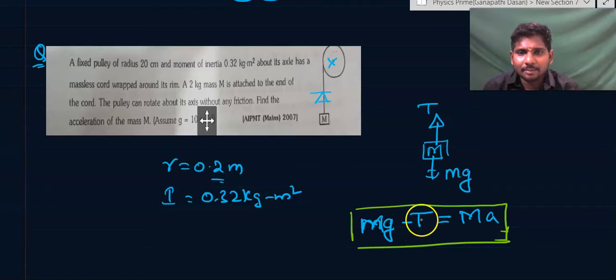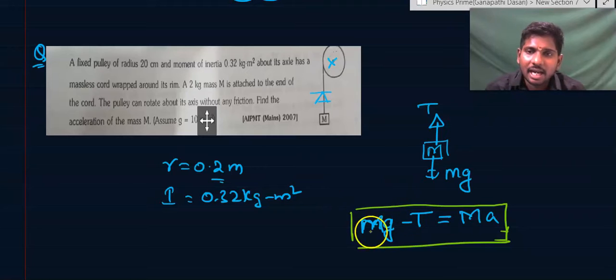But another important thing is, by using the rotational torque equation, we can simplify our equation and get the answer. So what is the torque equation? If you see the pulley, why is the pulley getting rotated? It is getting rotated because when the block is going downwards, the pulley should get rotated. So there is a torque on the pulley, and that torque is causing angular acceleration and rotation in the pulley.